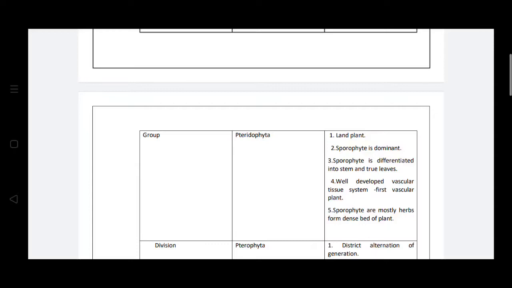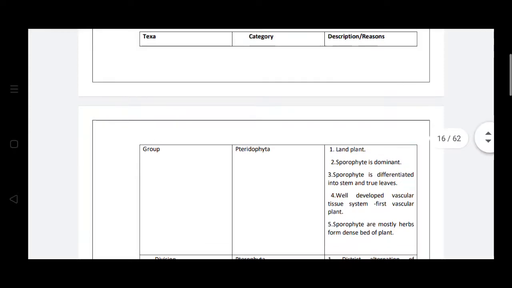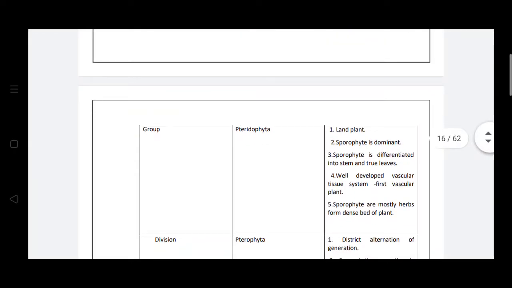The well-developed vascular tissue system, that's why it is the first vascular plant, and sporophytes are mostly herbs that form dense beds of the plant. So as you know, in previous or primitive groups like algae, fungi, bryophytes are the aquatic groups. Pteridophytes are the first land plants.